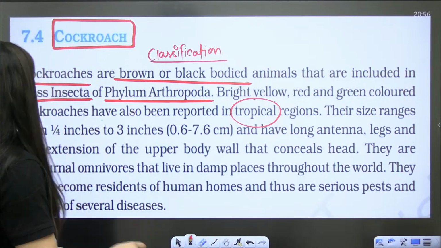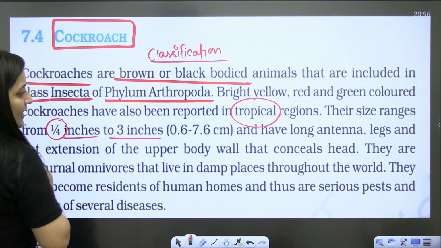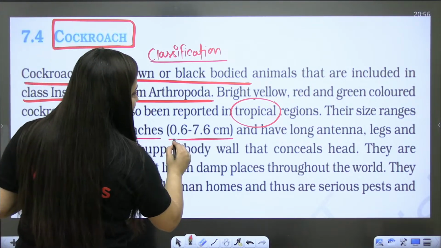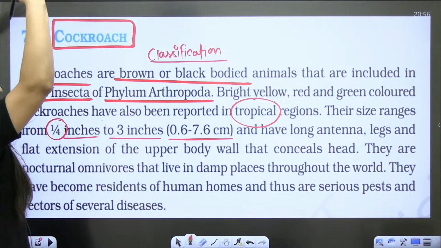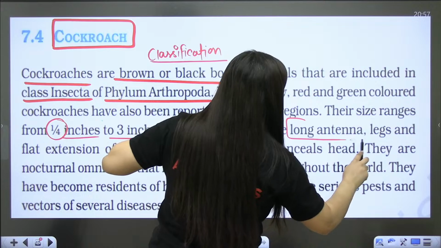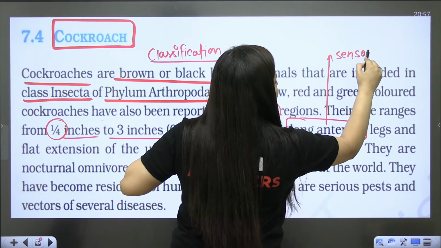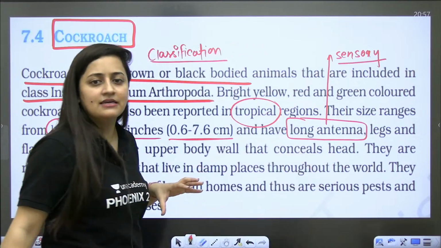Now cockroaches' sizes range from 1/4 inch to 3 inches, so 0.6 to 7.6 centimeters, and they have long antennae. We are going to talk about the head region now. This antenna is sensory, of course. It will sense the surrounding environment.